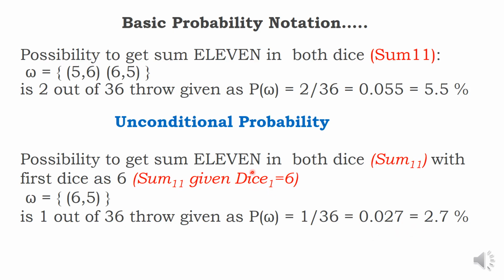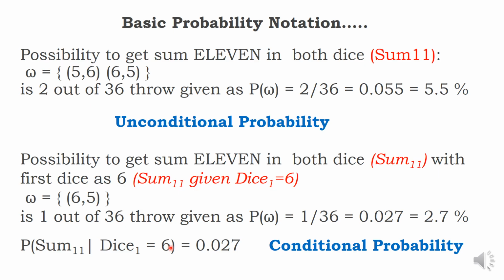So, I am giving a condition, you see. What is the condition? The sum should be 11, for the given condition that the first die should be 6. How to represent this as a probability? Probability of the sum being 11, given that, this vertical line is called the pipe symbol, the vertical line means given that. Again I am reading: the sum should be 11, given the condition that the first die should be 6. What is the probability? 0.027. This is called conditional probability.